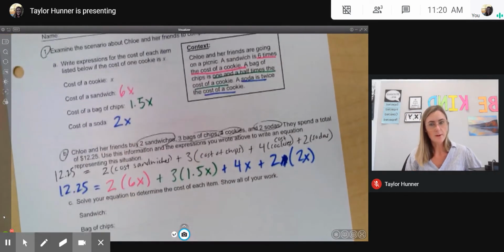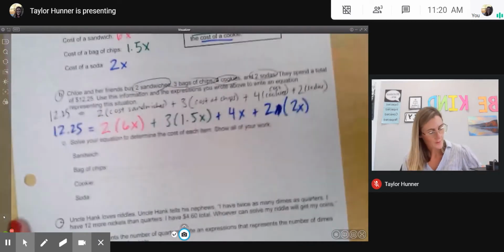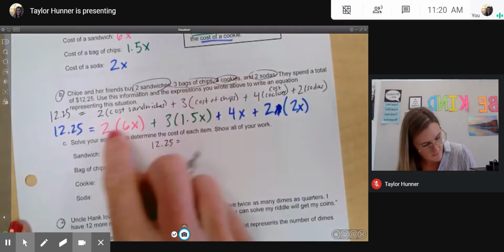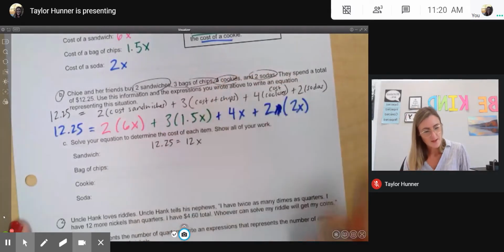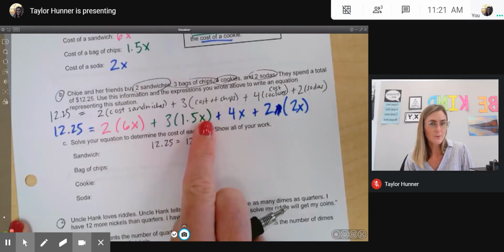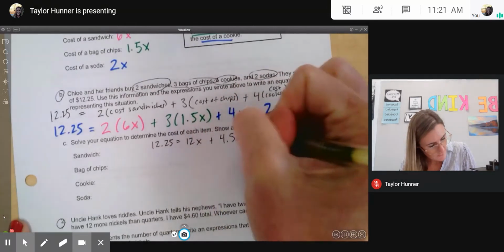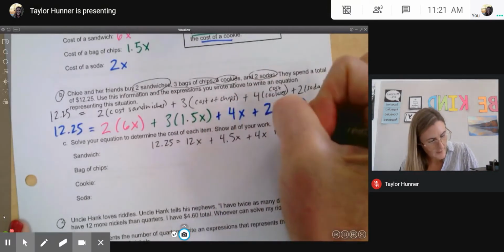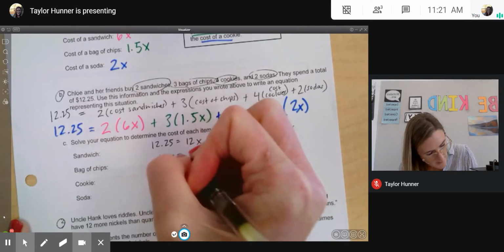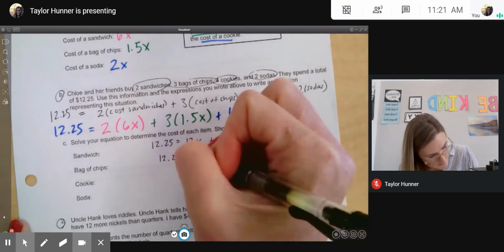So when we solve our equation in this next step, we're going to combine like terms. So I'm going to just rewrite this down here. 12.25 equals 2 times 6X will be 12X. 3 times 1.5X, well, 3 times 1 is 3, and 3 times half will be 1.5. So this will be 4.5X plus 4X plus actually another 4X. Now, all of these have X's in them, so I can combine all of them. So 12.25 equals 12 plus 4 and 4 is 8, so this is 20.